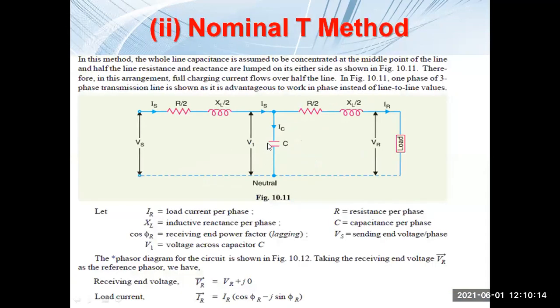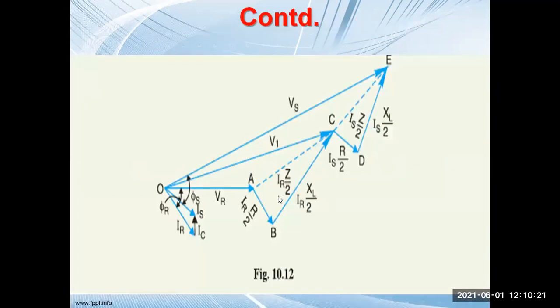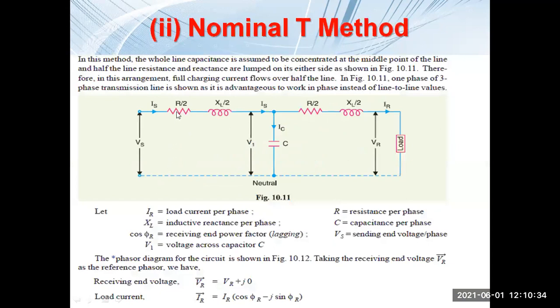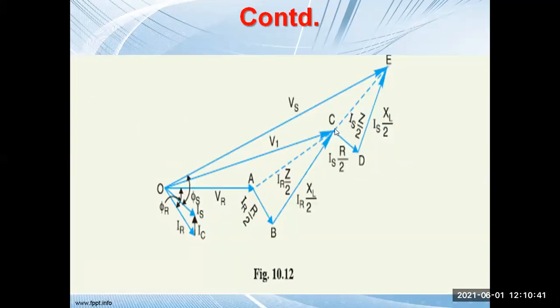Now if you have obtained V1, the direction of IC will be perpendicular to V1. So this is the direction of V1 and the IC direction will be perpendicular to this. If we add IR and IC, we'll get IS. Then again there will be two drops: IS into R by 2, which will be parallel with IS, and IS into XL by 2, the perpendicular component.